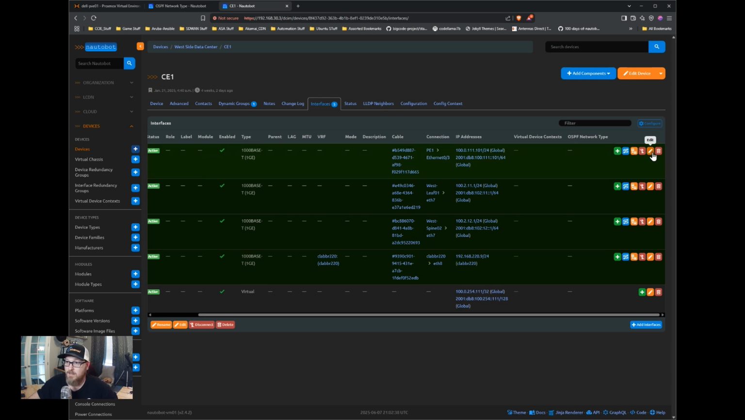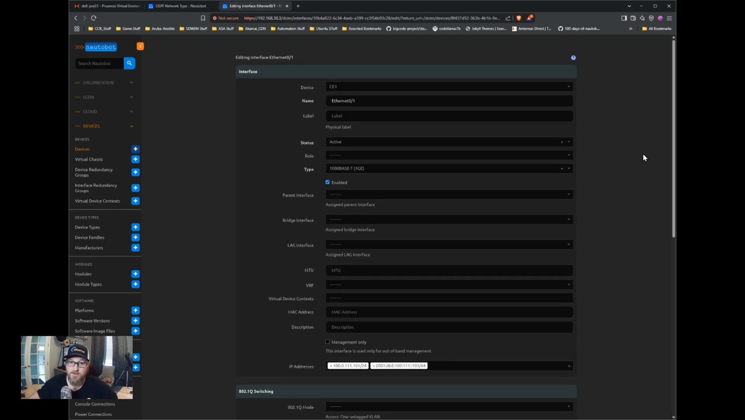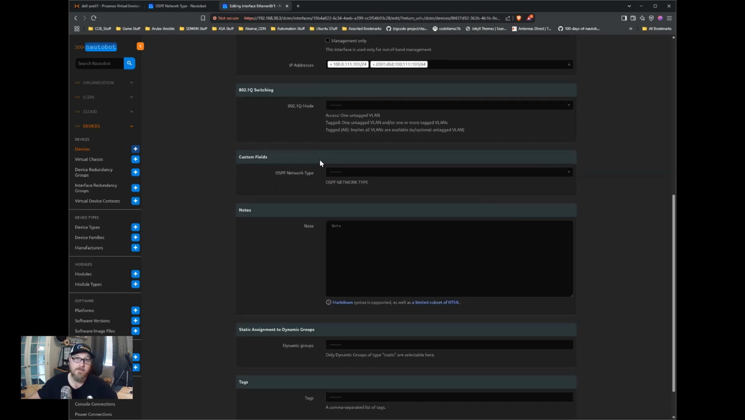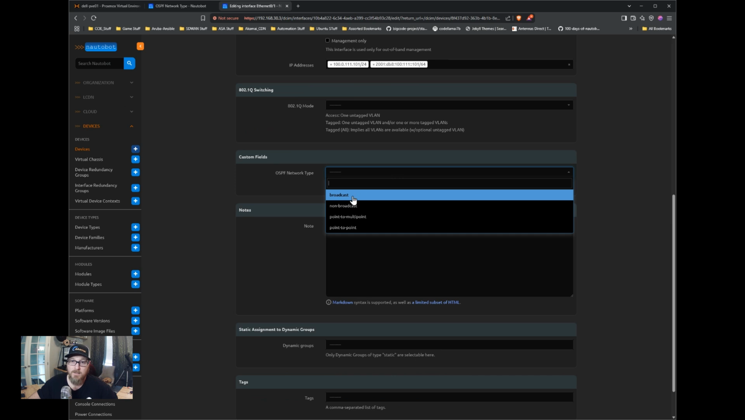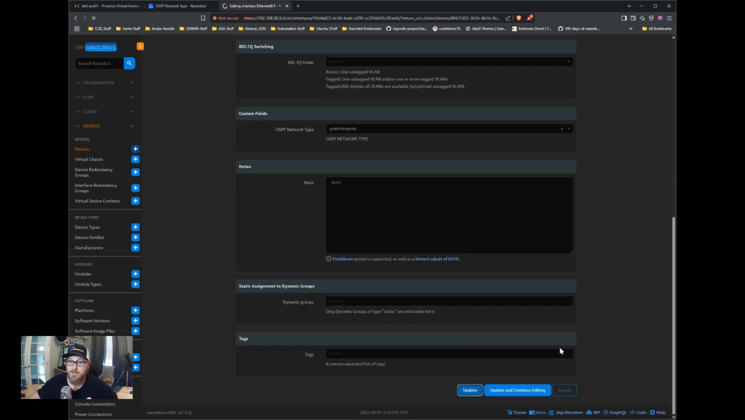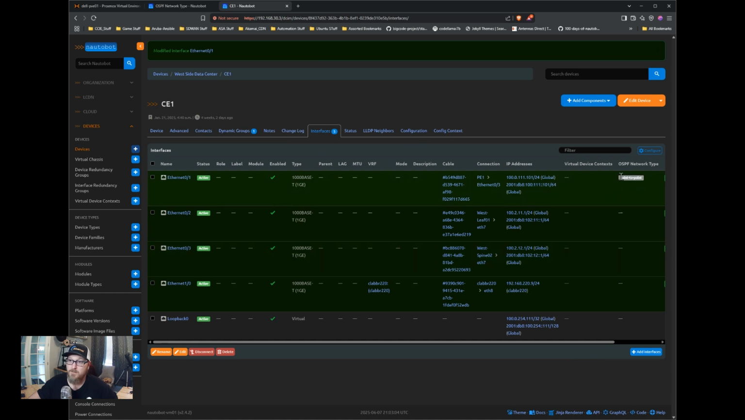Now, if you'll notice on the table, we now have an OSPF network type field available. And if we were to edit this from the GUI, we would also have a custom field section available here. Now, this wasn't here before. It has a drop down, and we can select what type of OSPF network type it should be from an interface standpoint, right? Maybe we want that to be point-to-point. Click Update. And now we have point-to-point in there.